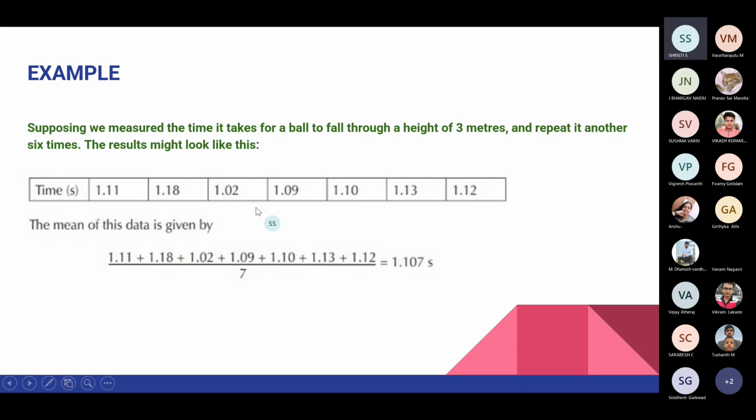For example, as you can see here, the time is given for when the ball is thrown up to a height of 3 meters. The different time readings are given here. So we take the mean of this data to arrive at a more precise value of time. This may not be equal to any of the readings which we had originally taken. As you can see, we add all the data that we have here and then divide it by the number of experiments that we have done.